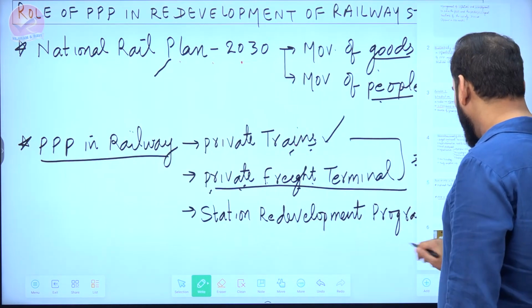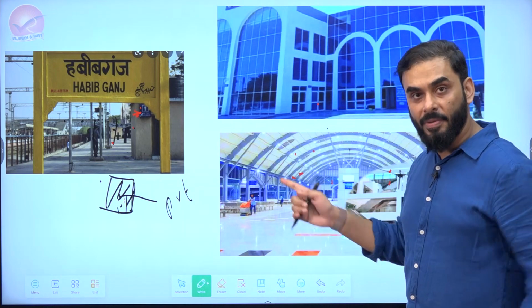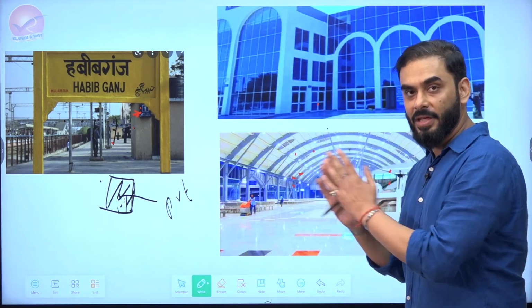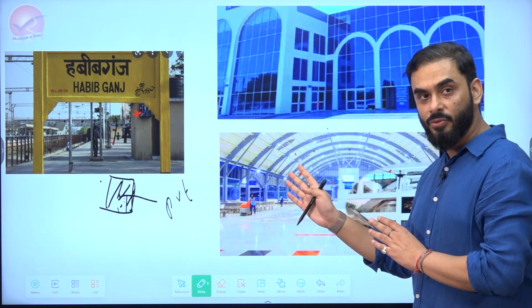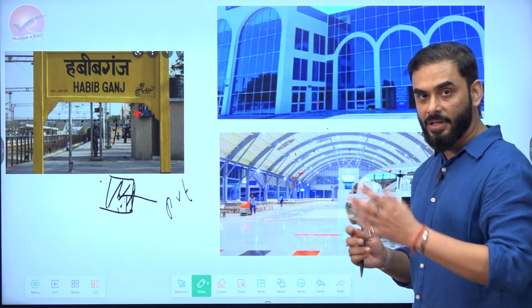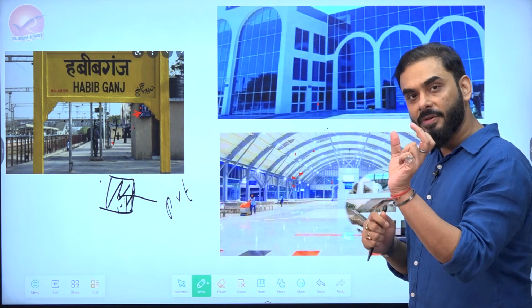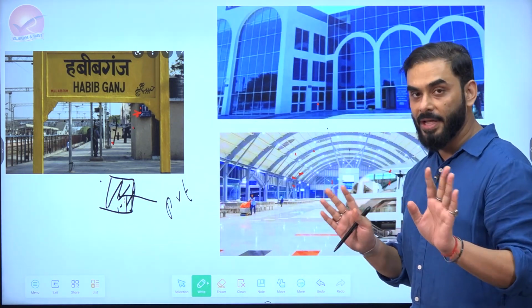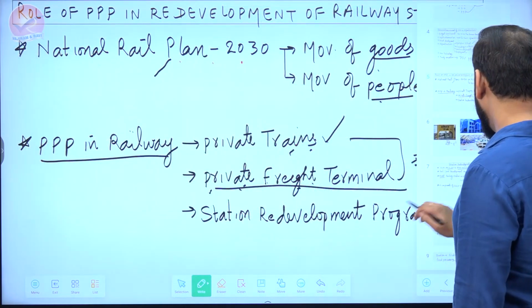Now, whatever fee is collected from the public, so if you come to these railway stations, for everything you have to pay a fee. Like if you go in a cafe, if you use the railway station, you have to pay a passenger fee. A part of the passenger fee goes to the private sector, a part goes to the government. Both make profit. So what are we doing under this?